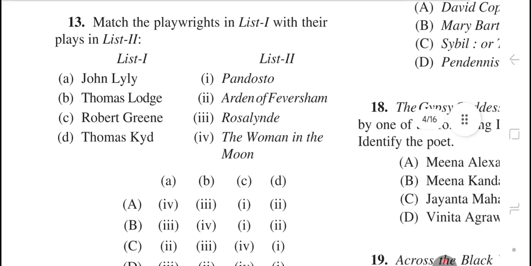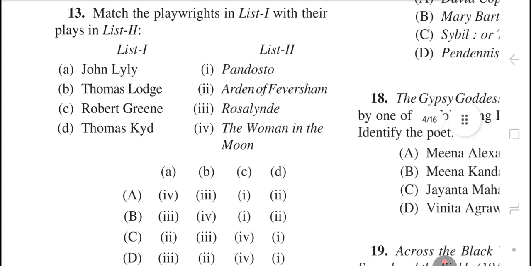Question number 13. Match the playwright in list 1 with their plays in list 2. The right answer is option number A, John Lilly, The Women in the Moon, Thomas Lodge, Rosalind, Robert Greene, Pandosto, and Thomas Kidd, Arden of Faversham.